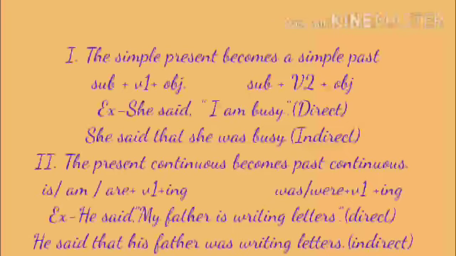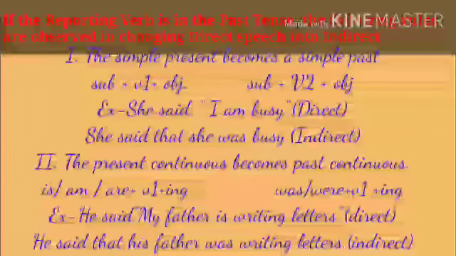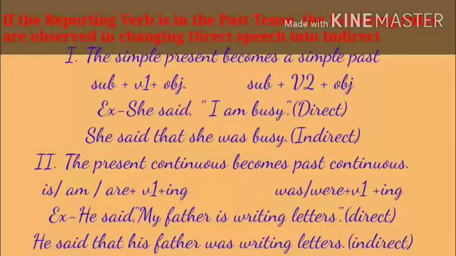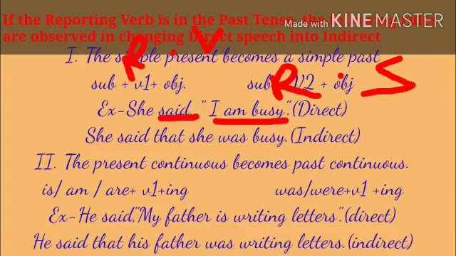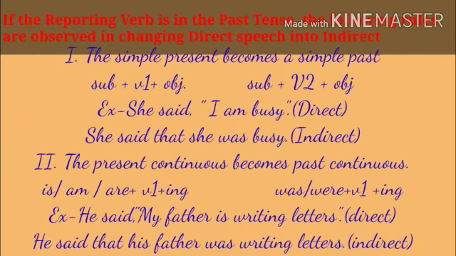If the reporting verb is in the past tense, the following rules are observed in changing direct speech into indirect. The simple present becomes a simple past. Let us understand with the help of an example. She said, "I am busy." Said is a reporting verb which is in past tense, and I am busy is a reported speech which is in simple present tense. So while changing into indirect, we use simple past. So the sentence in indirect speech is she said that she was busy.